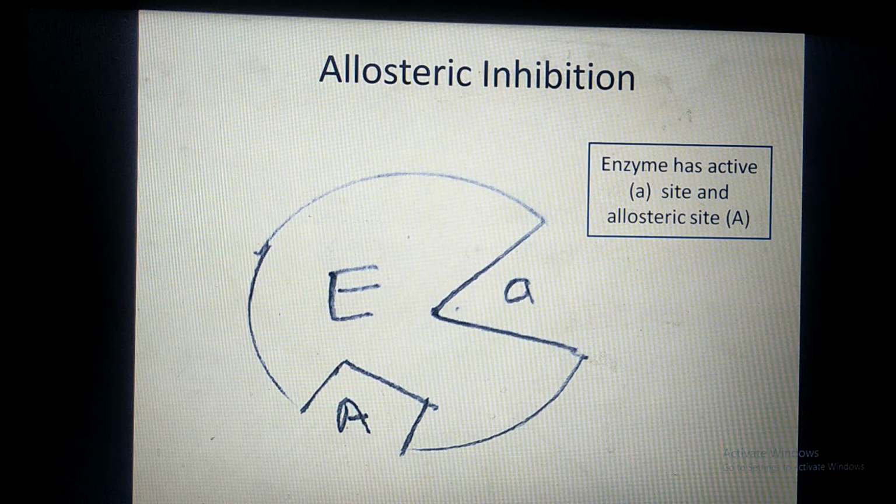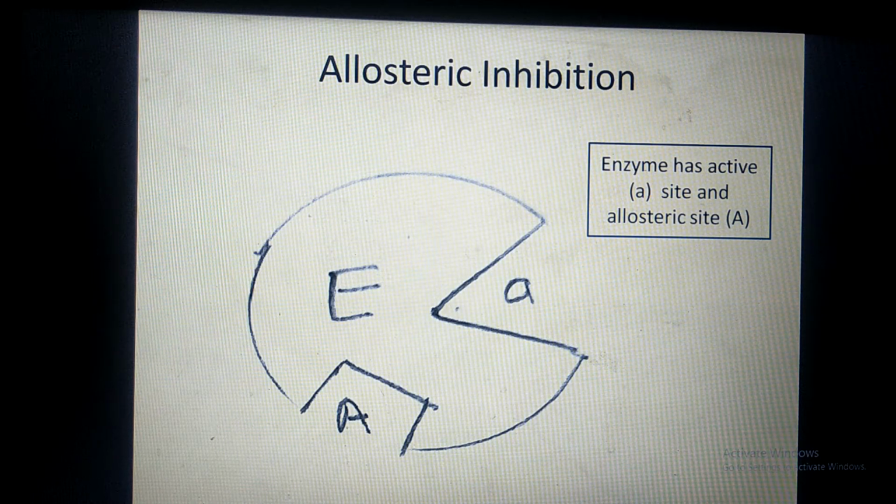Here I have shown you two different sites. One is the active site, denoted by small a, and another is the allosteric site, denoted by capital A. All of you know, at the active site the substrate will bind. Here the inhibitor binds at the allosteric site. In non-competitive inhibition, we have seen that the inhibitor binds to the enzyme at any place, but in this case allosteric inhibitors have a separate site for their binding. It is different from the active site.